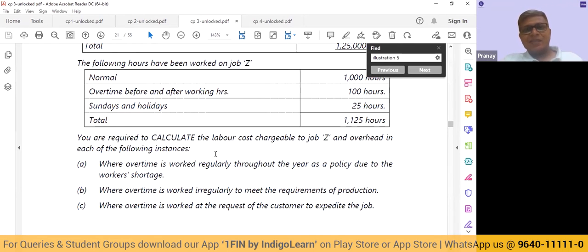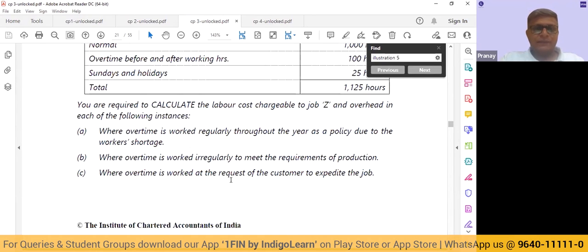So the moment I say something is normal, it means it has to be included in the cost of the activity or the cost of the job or the cost of the product that we are undertaking or producing. So the moment you say it is normally happening, then it will not be treated as abnormal. What is the difference between normal and abnormal? See, something that is normal is always going to go to the cost, but something that is abnormal is going to get debited to the costing period. So in the first case, what they are saying is it is a normal policy. We are working regularly throughout the year due to the worker shortage. So we will have to see how we should deal with that.